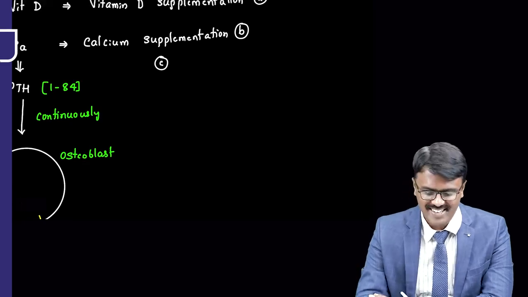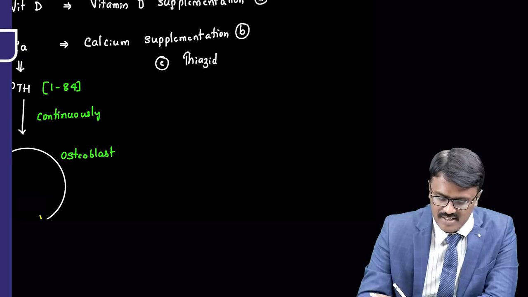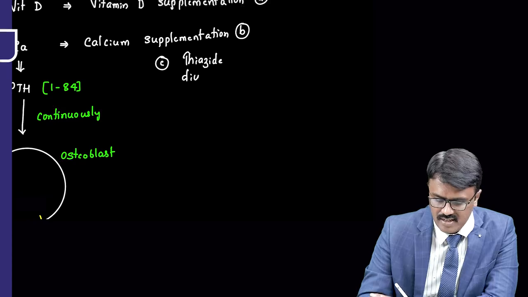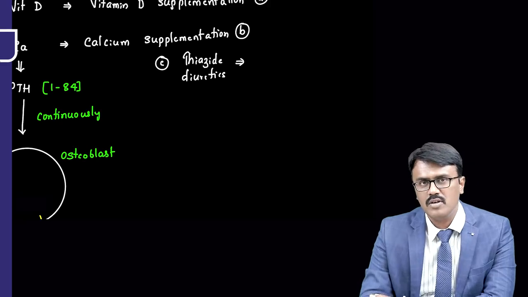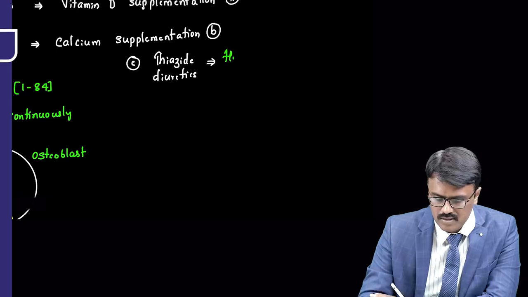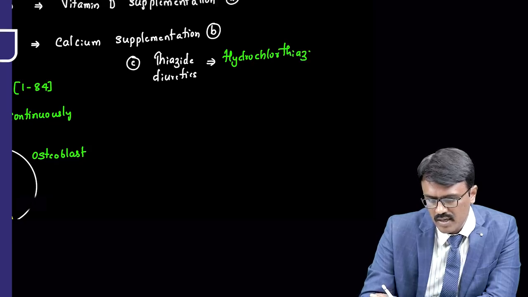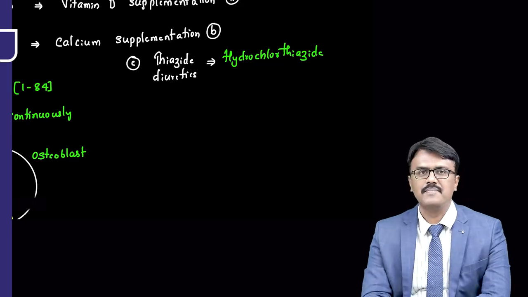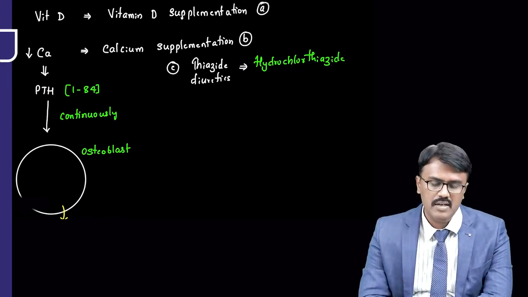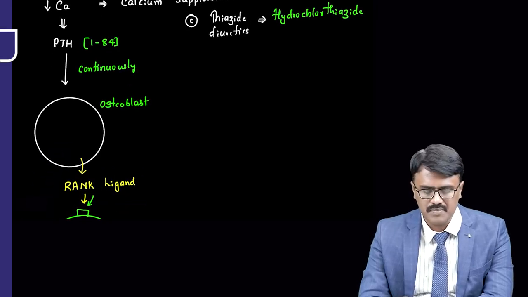Take a guess. Obviously they are thiazide diuretics, and you know that thiazide diuretics increase the calcium and can be used for management of osteoporosis. The thiazide diuretic we use is hydrochlorothiazide. So we did vitamin D supplementation, we give calcium, and we use thiazide diuretics.